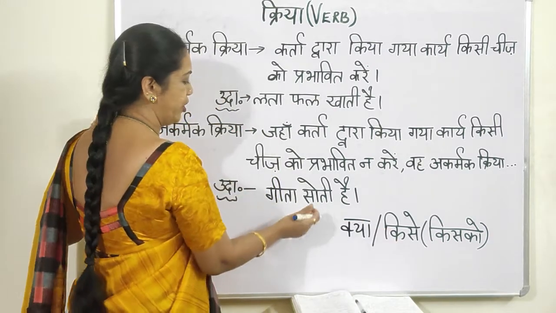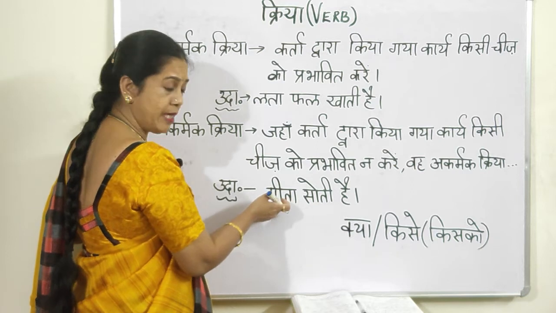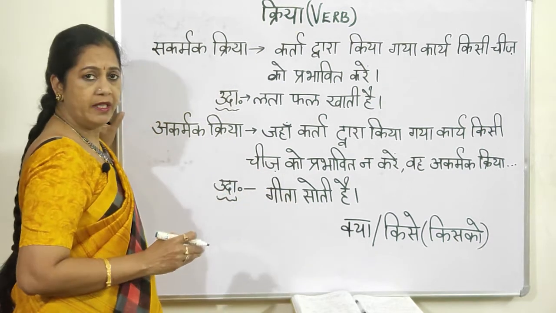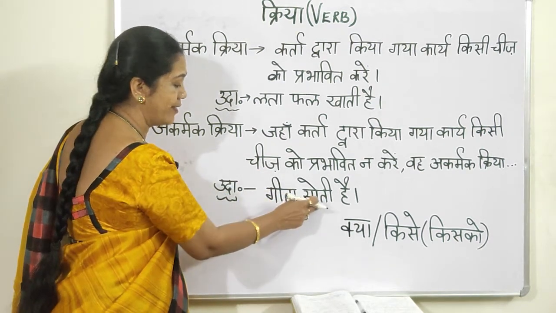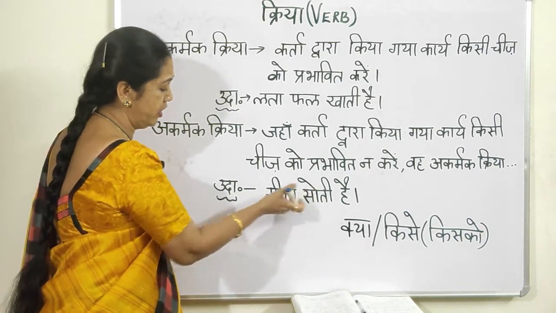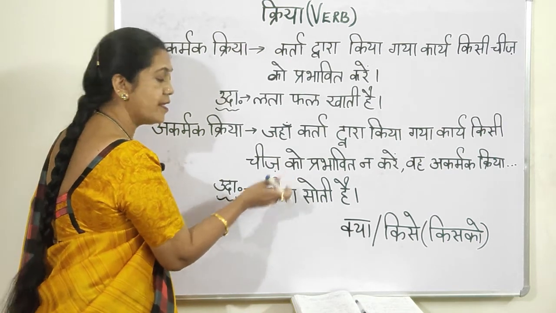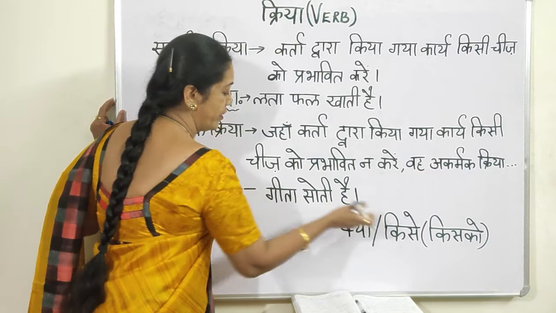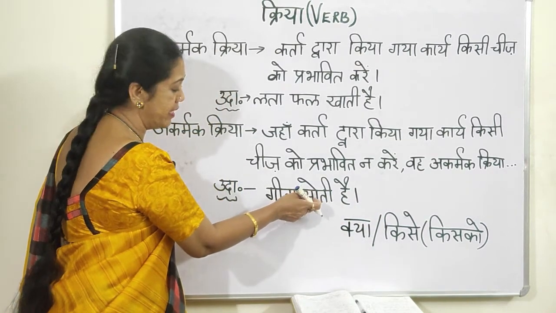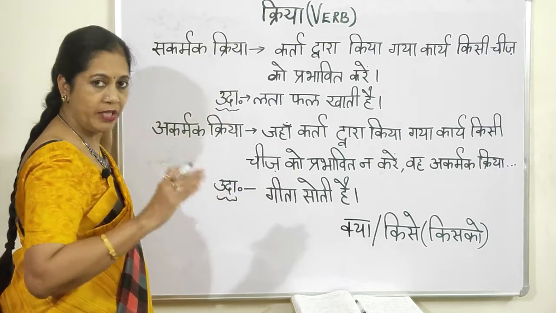Kya soti hai is only connecting with the subject, that is karta. Kaun? Geeta. So soti connects directly with the subject, not with an object. So this is akarmak. Even if you put these two questions to the kriya, you won't get an answer because there is no object there.